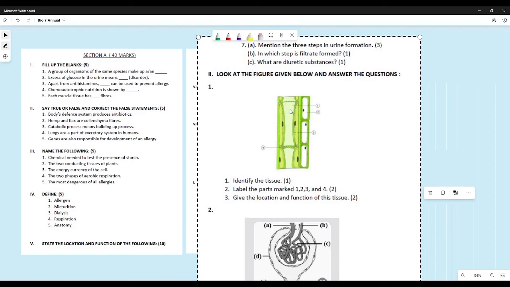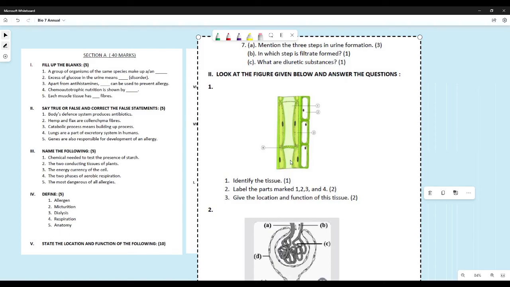This should have been the giveaway that this is a sieve tube and this is a companion cell. Nowhere else does this type of arrangement occur in the plant tissue. So this is the sieve tube, this is the companion cell, and yes, they are found in phloem. So it should have been easy for you to identify the tissue.